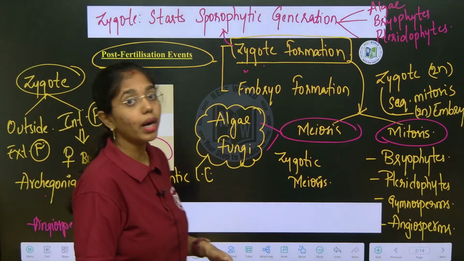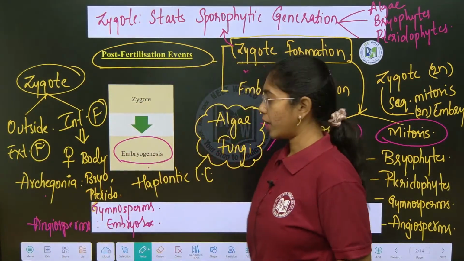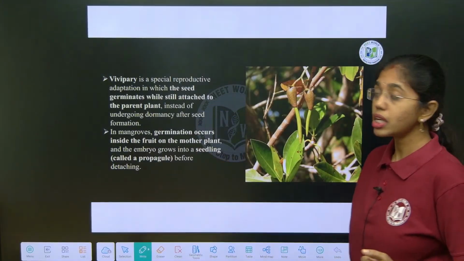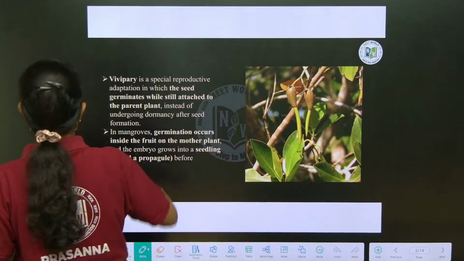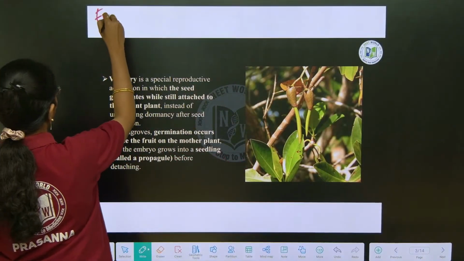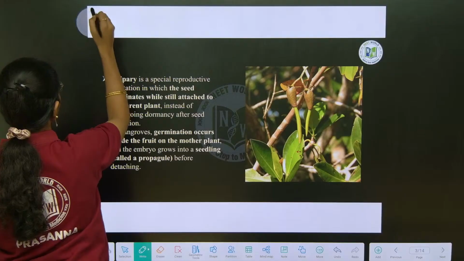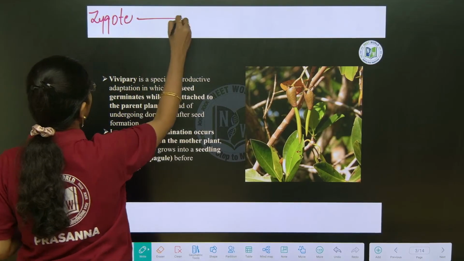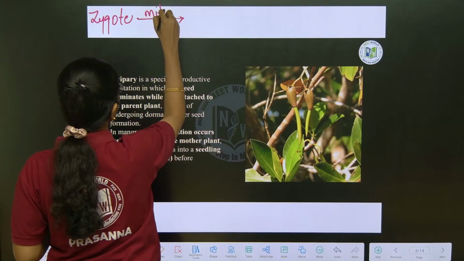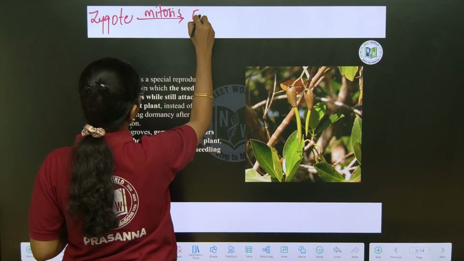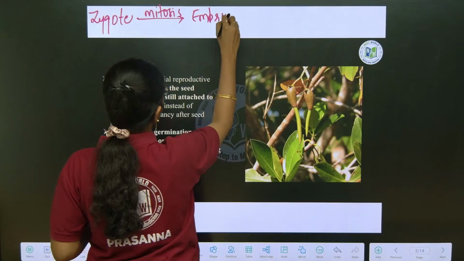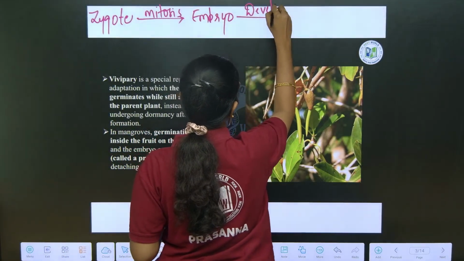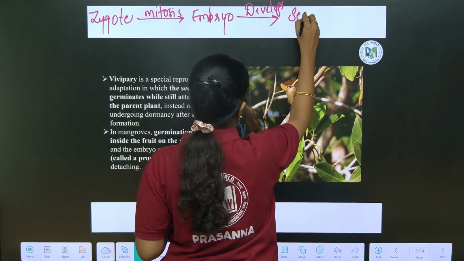Embryogenesis is nothing but formation of embryo. Here in post fertilization events, the embryo which is formed from the zygote undergoes mitosis and forms the embryo, and the embryo later develops to seed.